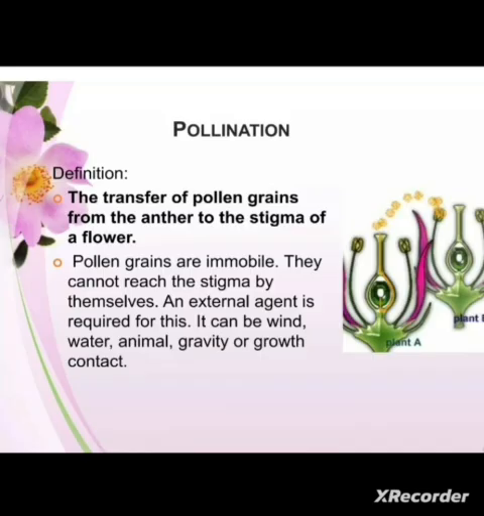As we know, pollen grains are immobile, they cannot move by themselves, so they cannot reach the stigma by themselves. For that we need an external agent to bring the two gametes in contact. This can be wind or water or any other agent like animals.